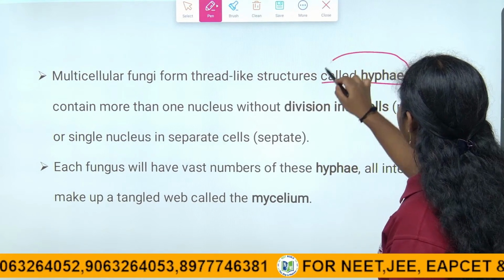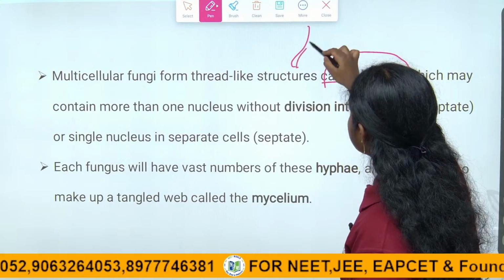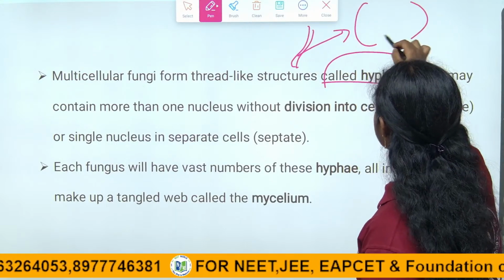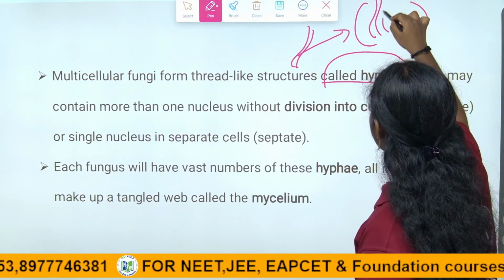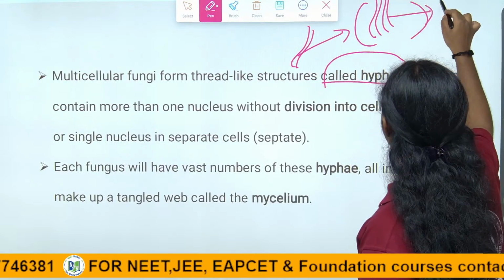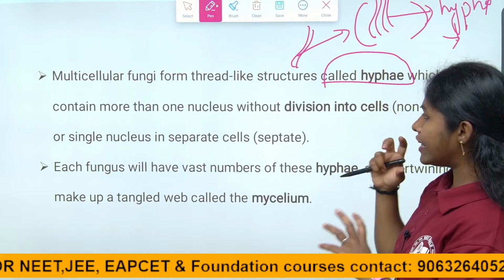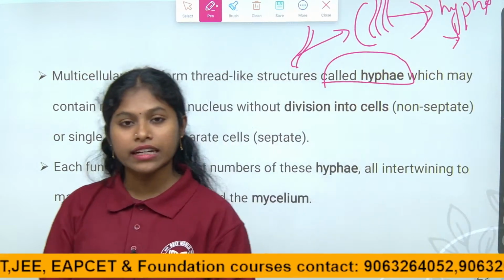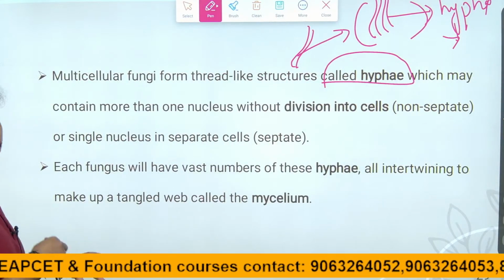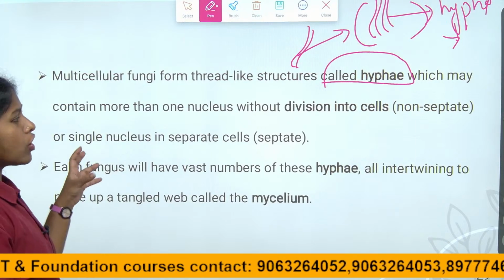What are hyphae? When we look at the thread-like structures, each long slender filament-like structure we call a hypha, right, children? They may contain more than one nucleus, many nuclei, without division into cells.